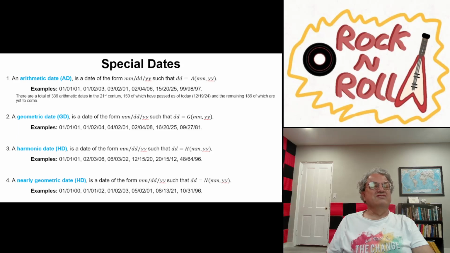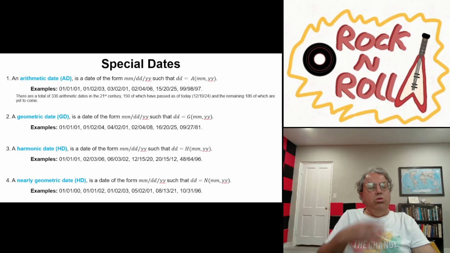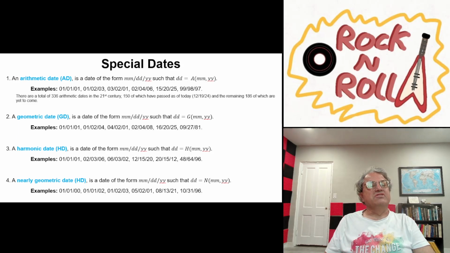January 1st, 2001, that's an arithmetic date. So is January 2nd, 2003. So is March 2nd, 2001. It turns out that these things are all symmetric. So, for instance, 010203 is an arithmetic date, and so is 030201. This is true for all these means. All these means are symmetric. That's just another way of saying that they don't depend on the order of the arguments. Yeah, symmetric functions of their arguments.